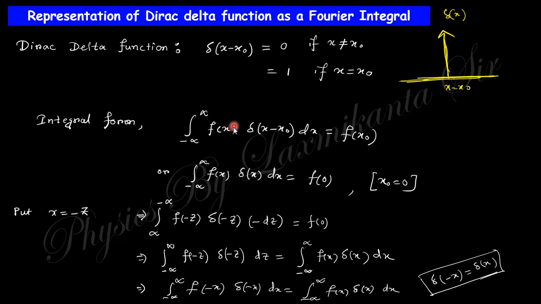So in the integral form, you can write this down. The total integration of f of x will be, at this particular value, some value, otherwise 0. So if you take x0 equals 0, you will get this thing. Now if you put x equals minus z, you can easily take this step. You can easily find that delta(x) is nothing but delta(-x), because this is a symmetric function. So this is identical for individual f of x, and will be equal.